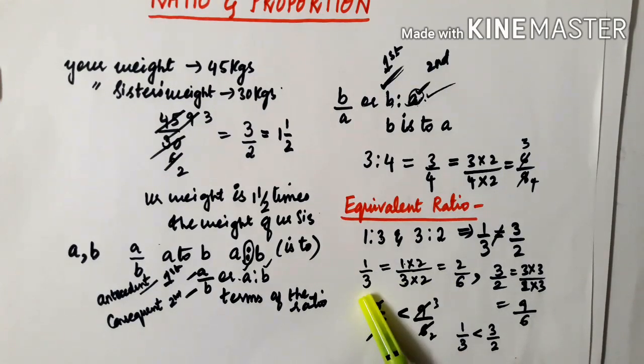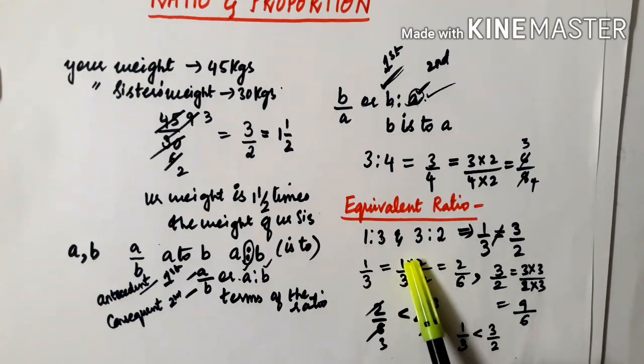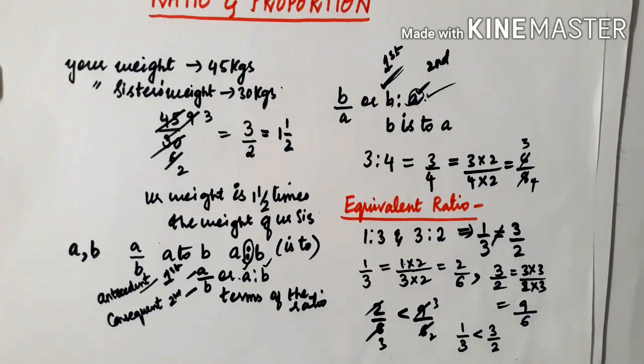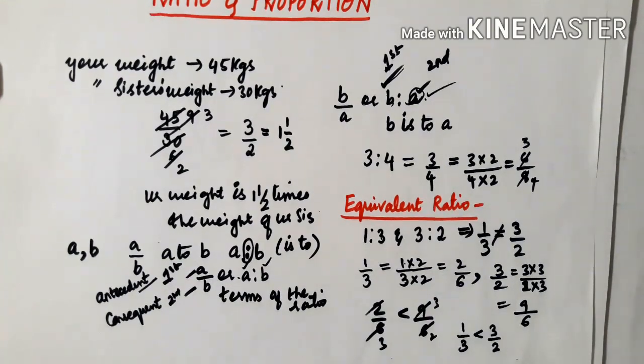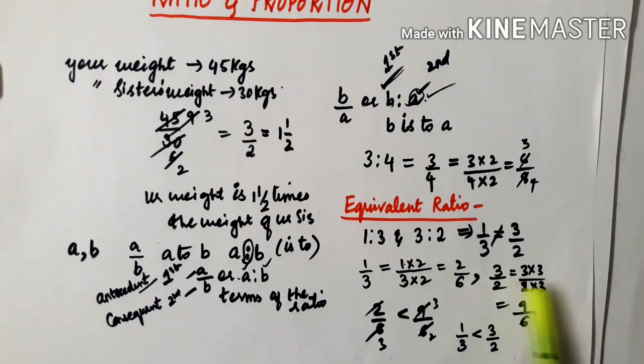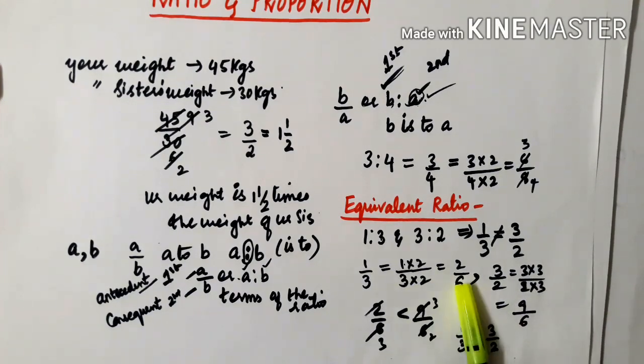Okay, 1 by 3 it was. When we multiplied by 2 and divided by 2, this denominator became 6, so 3 2s are 6. In the same way, for 3 by 2, we had 2 in the denominator, so that's why we multiplied with 3, so 2 3s are 6. Here also you should get the same. Both the denominators you have to make the same. So in this way you got 2 by 6 and 9 by 6.